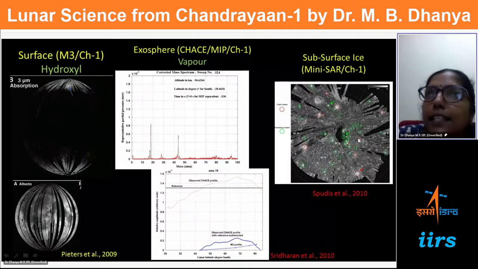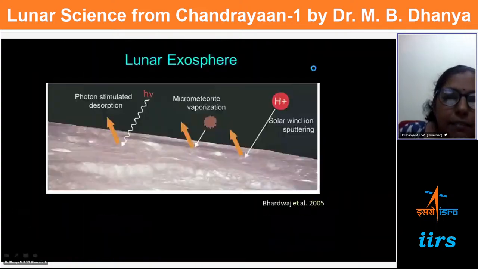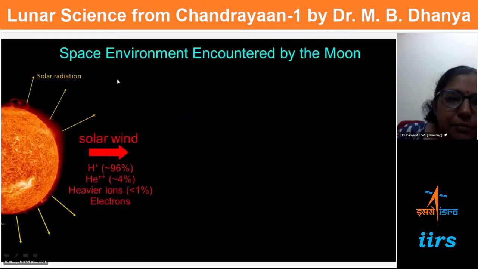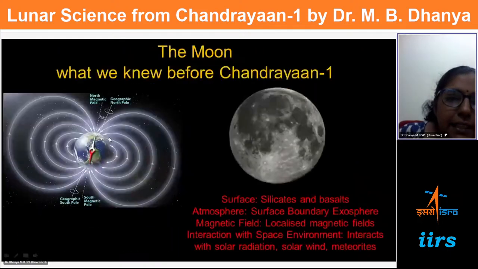Unlike the Moon, Earth has an axial tilt of something like 24 degrees, which was seen in the earlier cartoon also. We can see that other than the dipole tilt, Earth's axis itself is tilted, geographic south and geographic north pole. So because of this tilt, Earth's poles receive sunlight in different seasons. Whereas in the case of the moon, this tilt is very small. It is something like altogether around 5 degrees. So certain areas of the moon, at the polar regions, don't really get the sunlight.